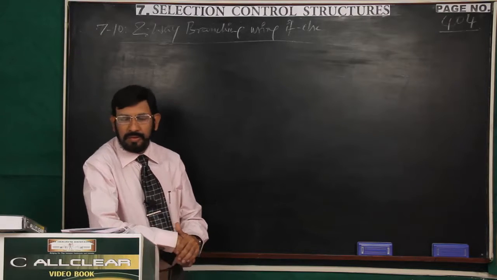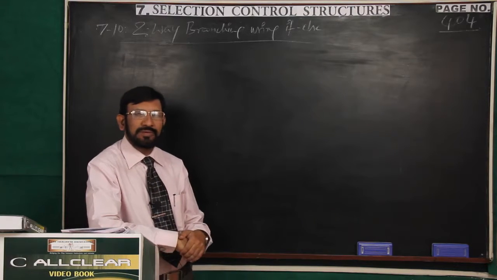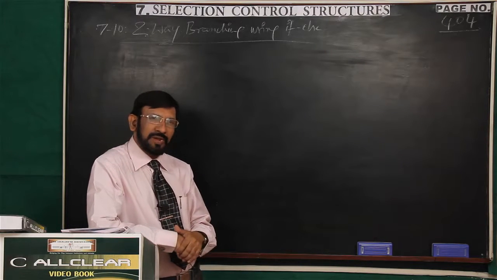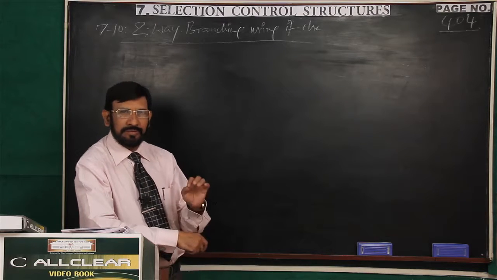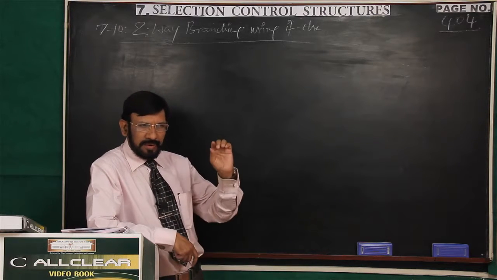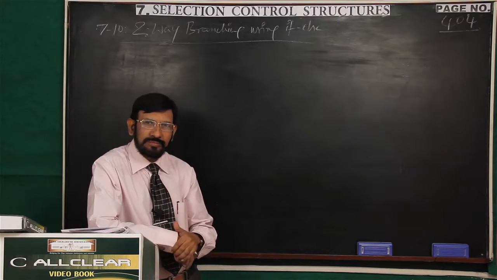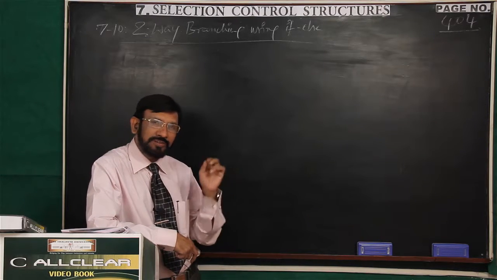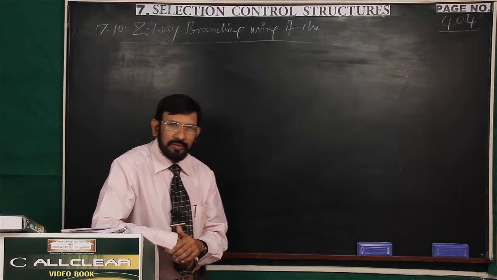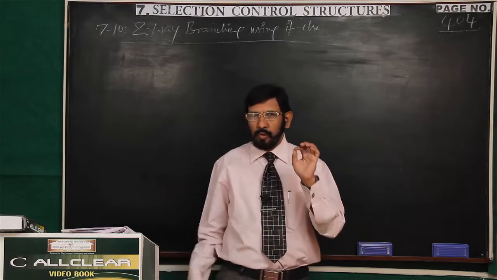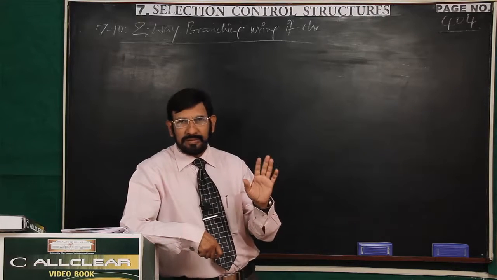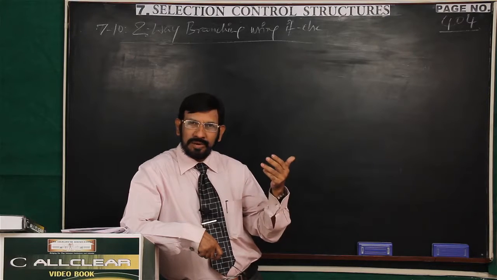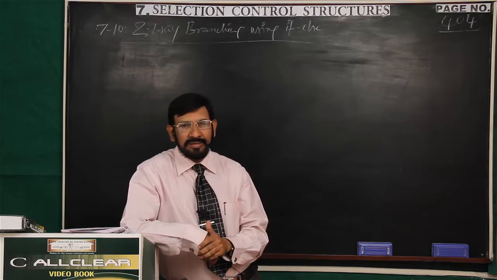7.10 Two-way branching using if-else. Simple if is one-way branching. One-way branching means if the condition is true, do it. It does not say anything about the condition being false. You go by bus. That is what you are telling. If the bus does not come or you miss the bus, you are not telling anything.